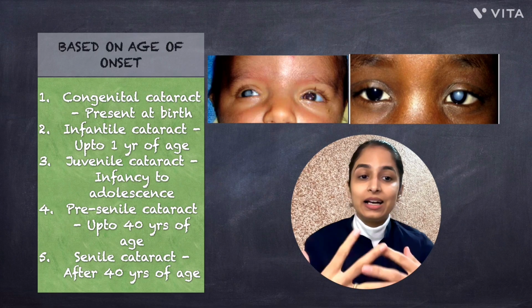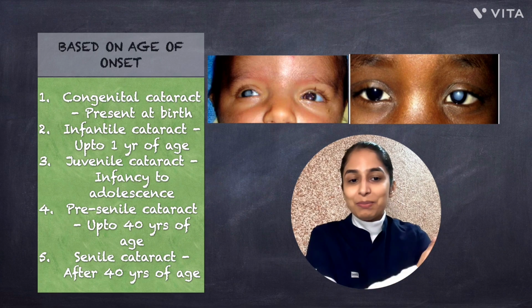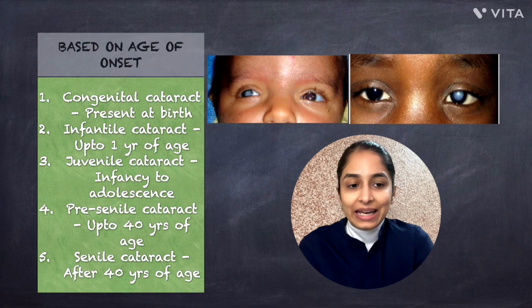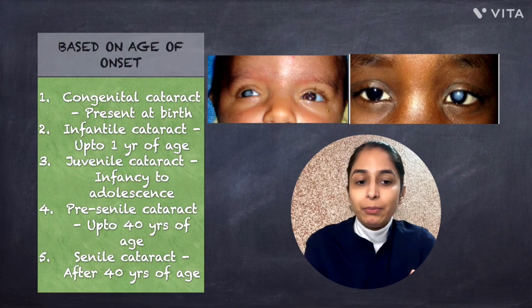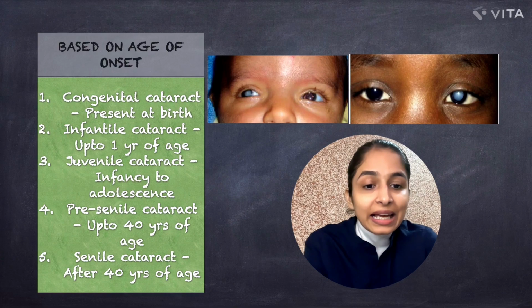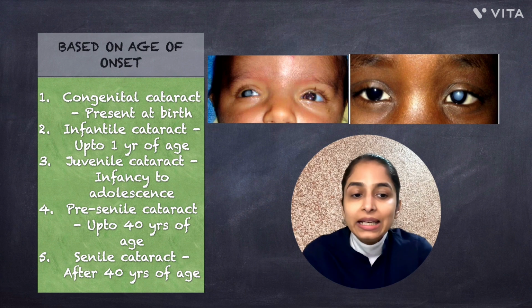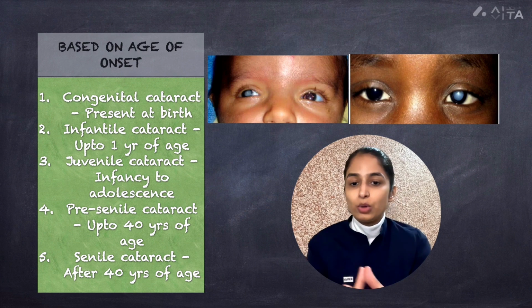Next is classification of cataract based on the age of onset. The first one is congenital cataract. This type is present at birth. The second is infantile cataract. This develops within the first year of life. Then juvenile cataract. This occurs from infancy to adolescence.